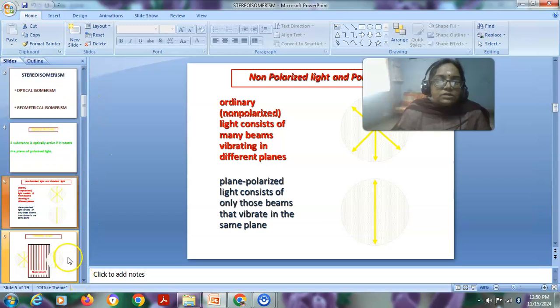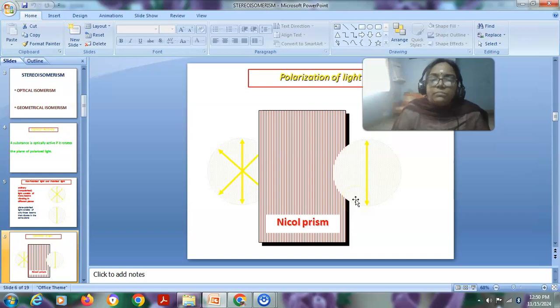There is a small material called a Nicol prism. The function of this Nicol prism is that it converts the non-polarized light into polarized light. Initially, the ordinary light consists of waves vibrating in different directions.